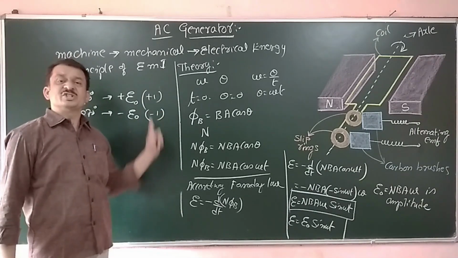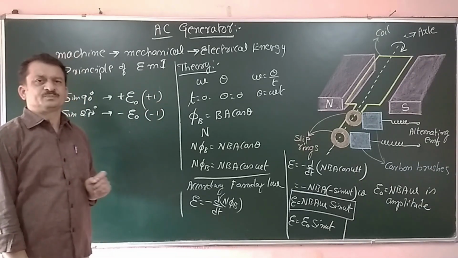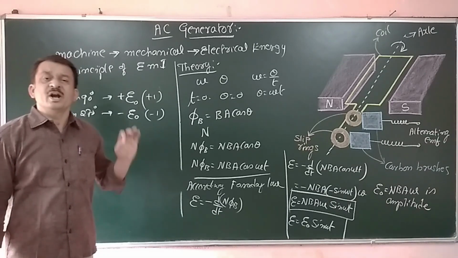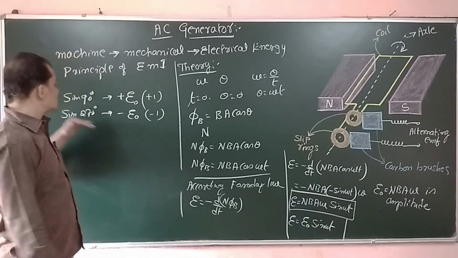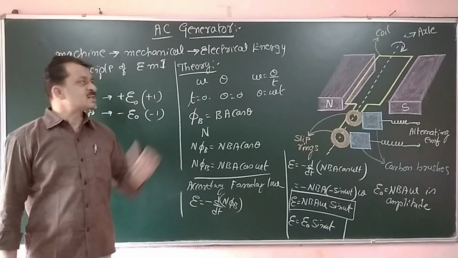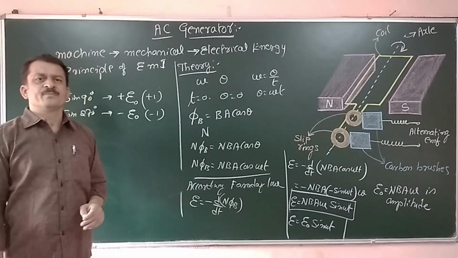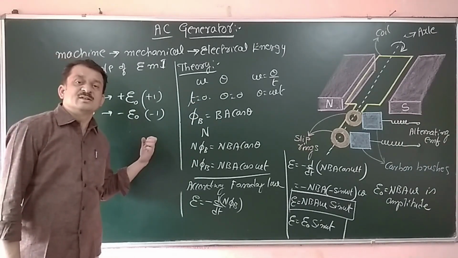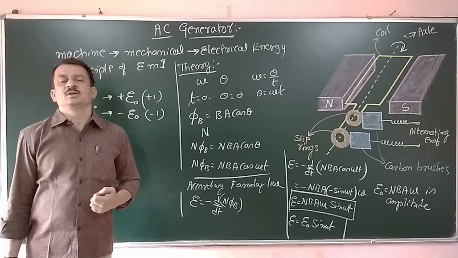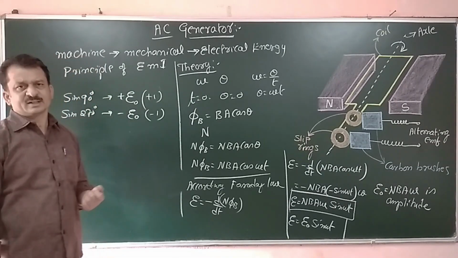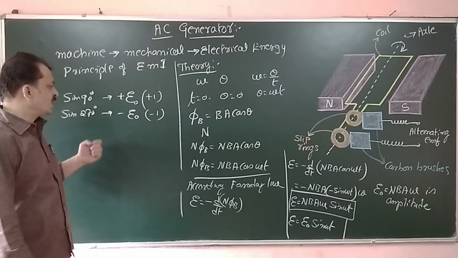As the current periodically changes its direction because of the sine term, as and when the coil rotates, this current is called alternating current, AC.